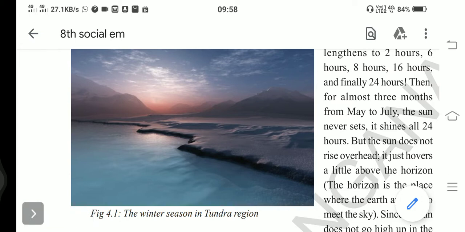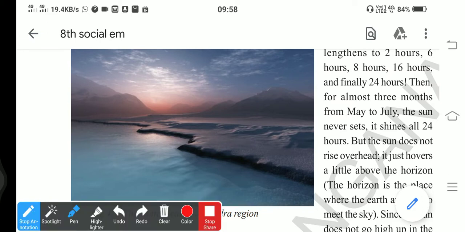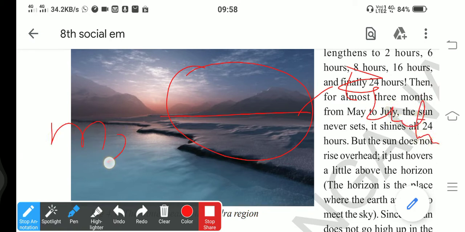We know that on March 21st, this is the equator, my dear students. So on March 21st, the sun rays shine over the equator here. Then March, April, May, what do we see?